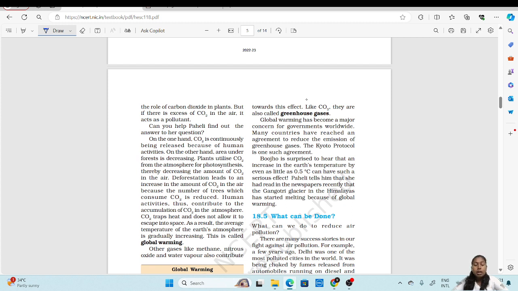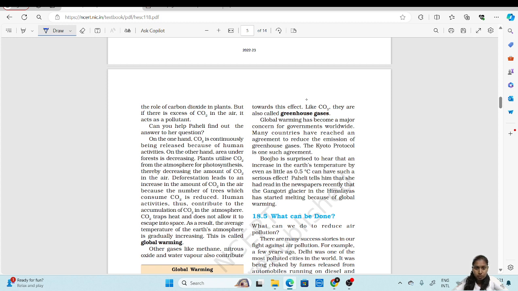Humans are building big buildings, construction companies, mining work, and various other things are going on. We are clearing a major part of forest, which leads to a decrease in plants and trees, which are the ones that take up carbon dioxide and release the oxygen essential for us.